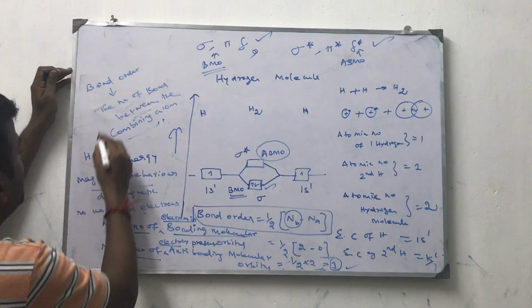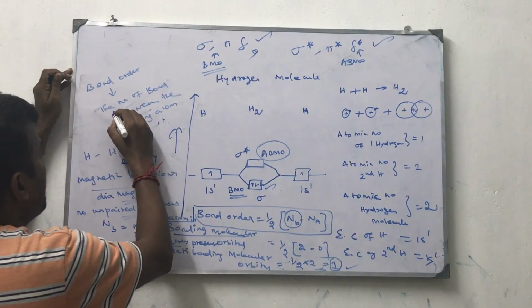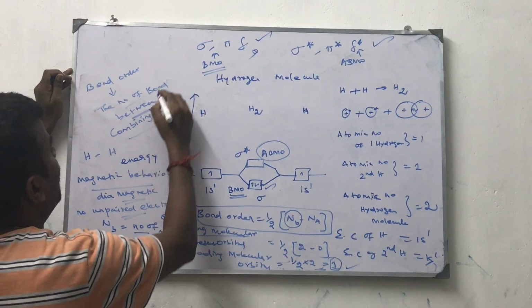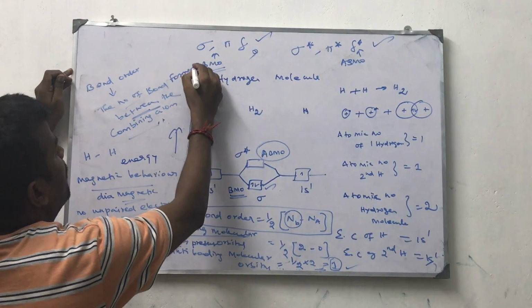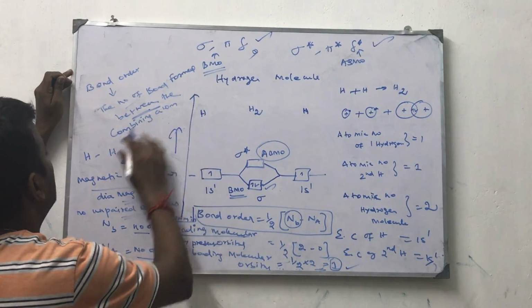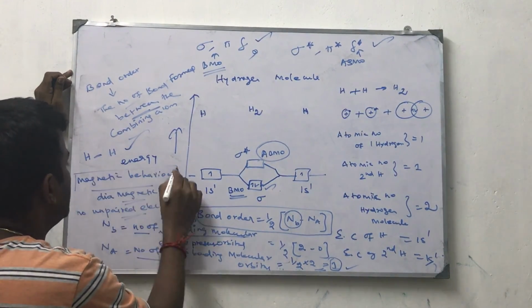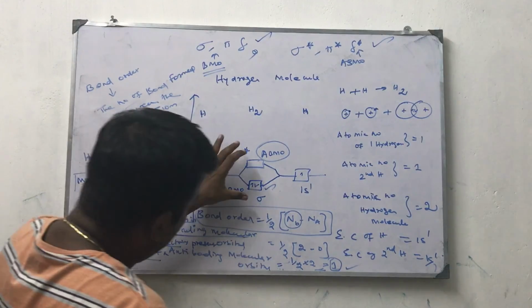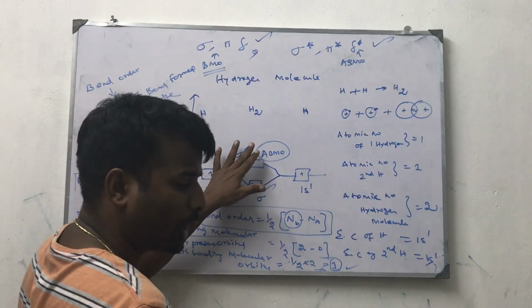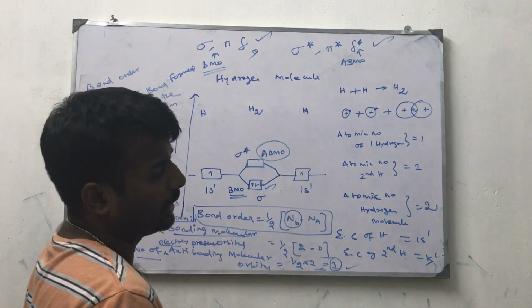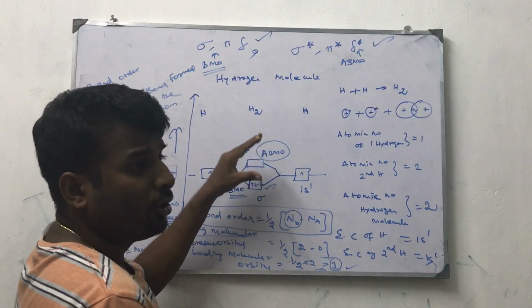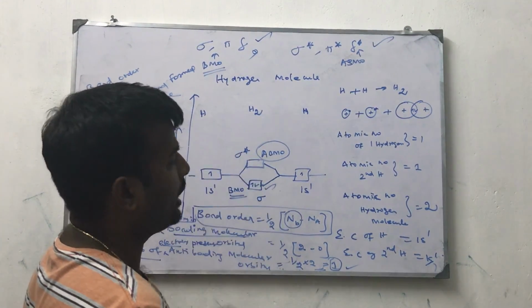Now, what is the meaning of bond order? It is the number of bonds formed between the combining atoms. Hydrogen has a single bond. Magnetic behavior: how can we see the magnetic behavior? If the combined atoms have unpaired electrons, then it is paramagnetic. If the combining atoms have no unpaired electrons, then it is diamagnetic.